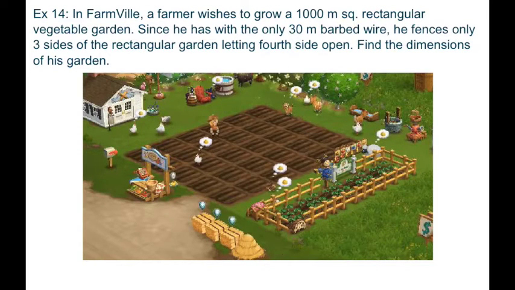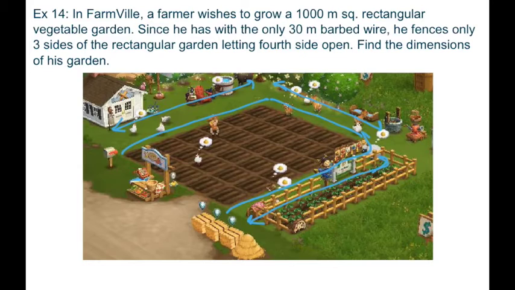Okay, next problem is, in Farmville, a farmer wishes to grow a 1000 meter square rectangular vegetable garden. Since he only has 30 meter of barbed wire, he fences only 3 sides of the rectangular garden, letting the 4th side open. Find the dimensions of his garden. Okay, so say this is the garden, and he fences only 3 sides, and the sum of 3 sides is 30 meter. This plus this plus this, right?